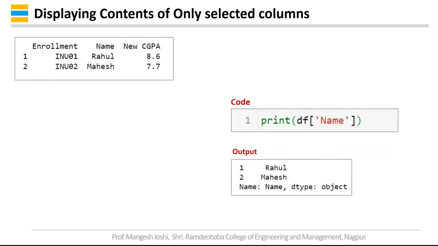Now suppose you want to display the contents of only selected columns. The code for that is print df name, so it will display only the name column. You can see that only Rahul and Mahesh are displayed.